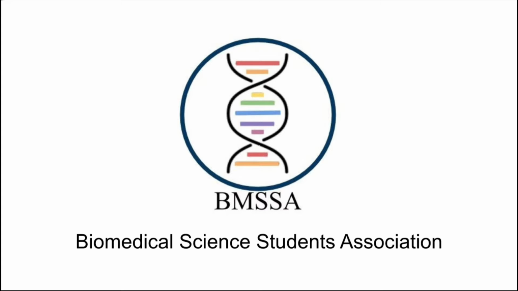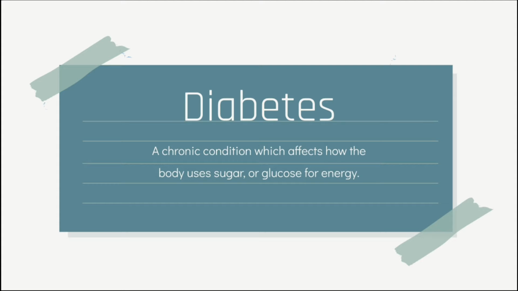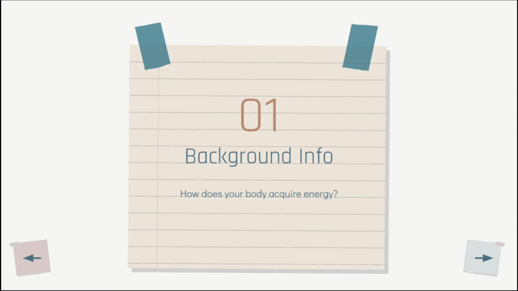Today we'll be talking about diabetes, a chronic condition which affects how the body uses sugar or glucose for energy. First, let's go over a little bit of background information.